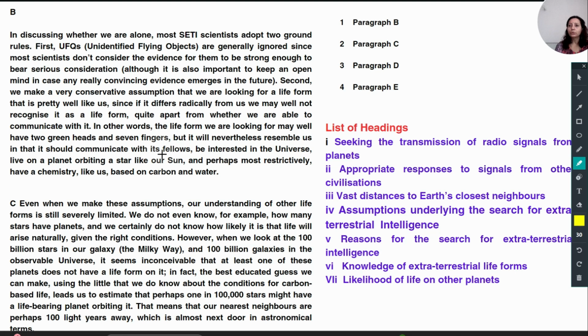So they are talking about, they are assuming. These are assumptions underlying the search for extraterrestrial intelligence. We are looking for, may well means they are giving an example. So how we are, another planet's life form may be two green heads, seven fingers, but it will nevertheless resemble us. It should communicate with its fellows, be interested in the universe.